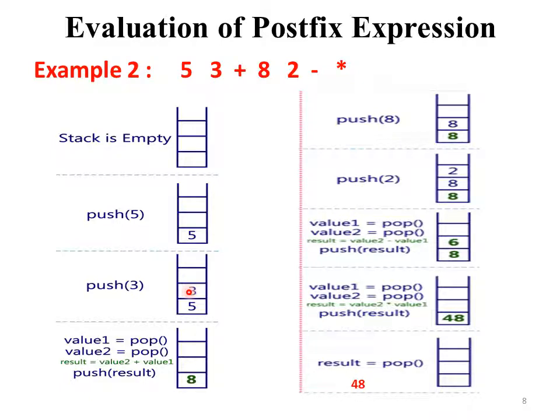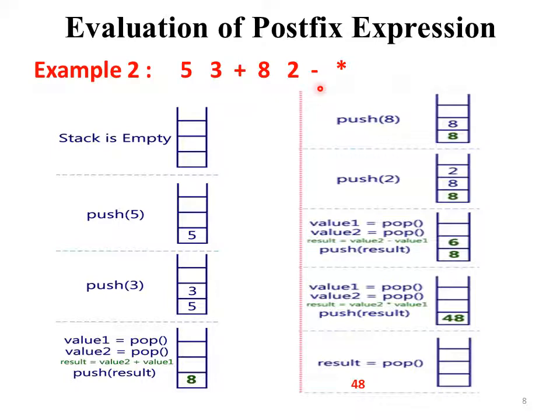So we pop 3 and 5 and add 5 plus 3. The answer is 8. Next we push 8 in the stack. Now the next element is 8, so we push 8. Next is 2, then we push 2.